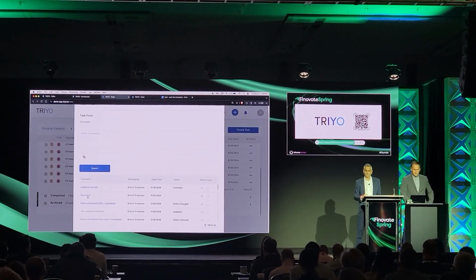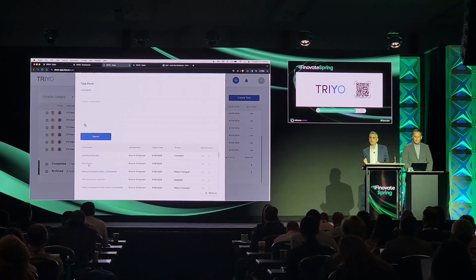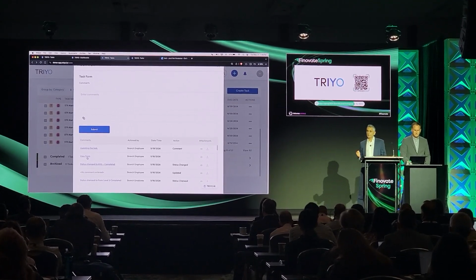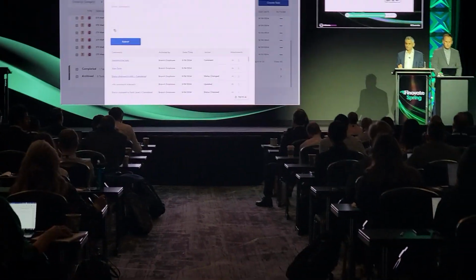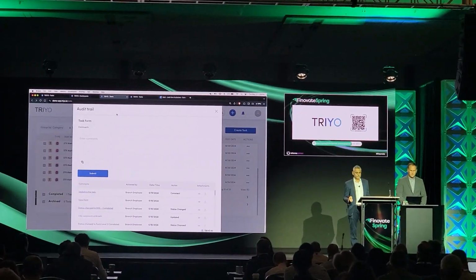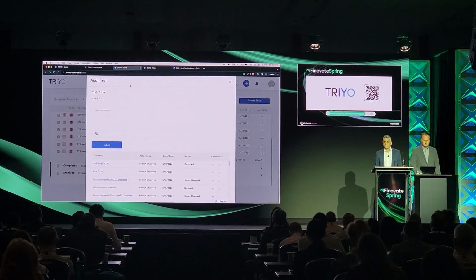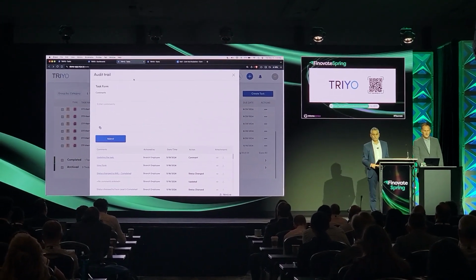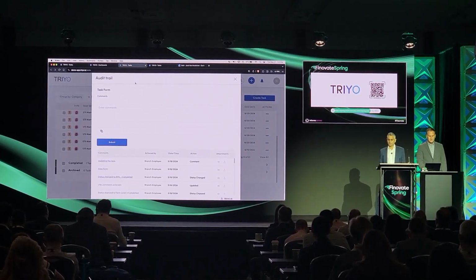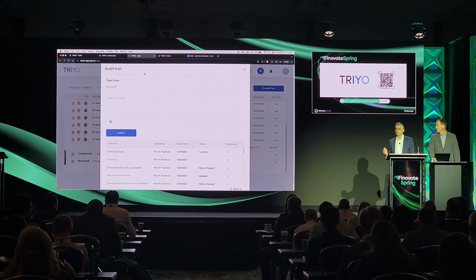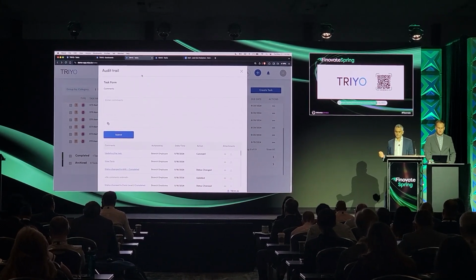But while Josh sets up for the next part of the demo, we just want to highlight that financial crimes and compliance use cases like AML are just one of the examples of things that we're doing with our clients. Client onboarding, data management, deal management, trade reconciliation breaks, loan transaction management, and many more. TRIYO is there for you, and we have you covered.